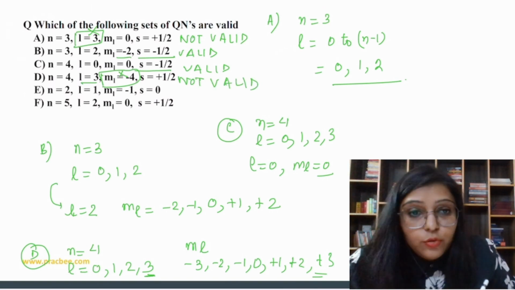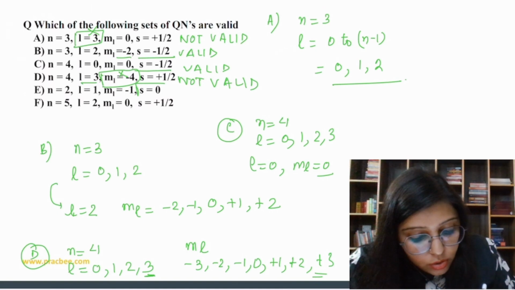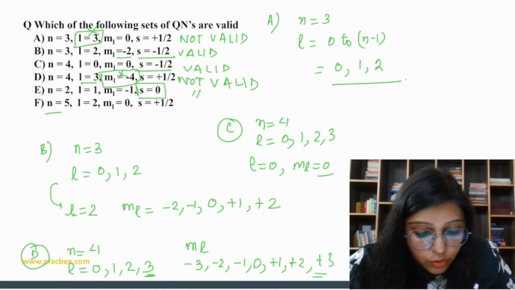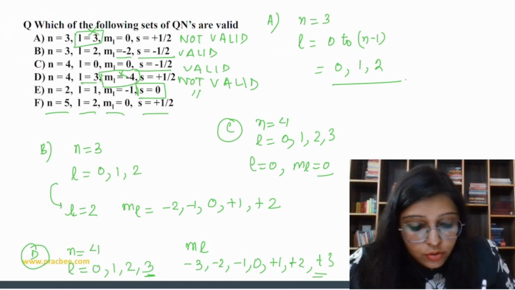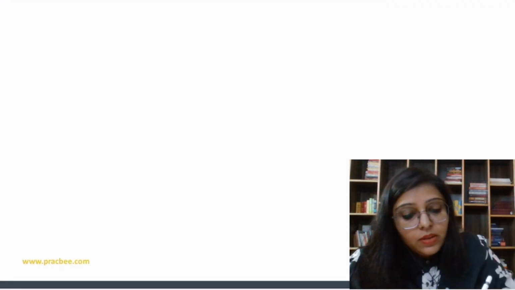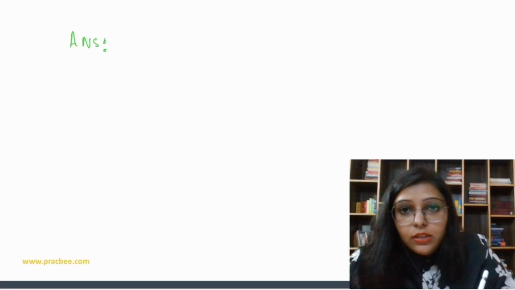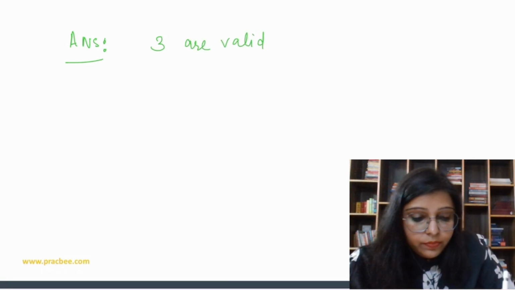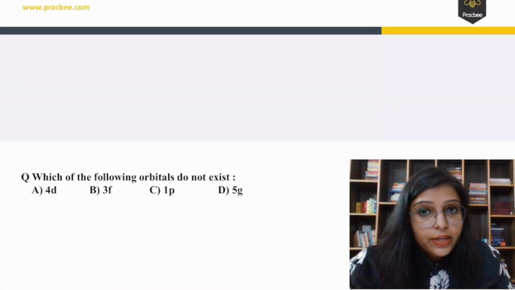If you check option E, s value 0 is not possible, not valid. If you check the last one, n is 5, l is 2, ml is 0, s is plus half, so this is going to be valid. Out of all, how many quantum numbers are valid? The answer is going to be 3. 3 are valid.